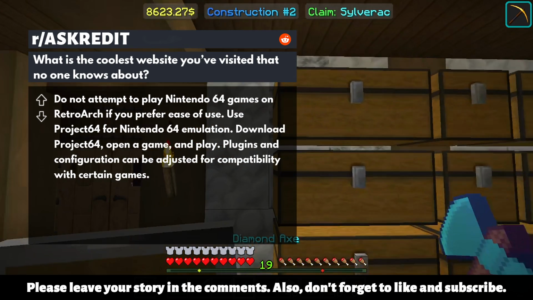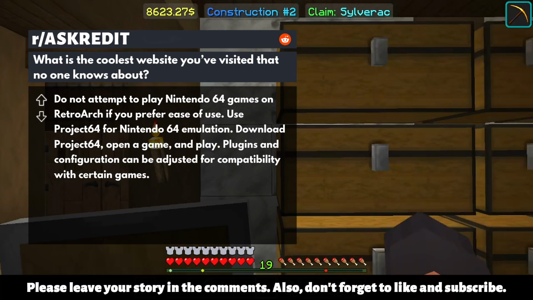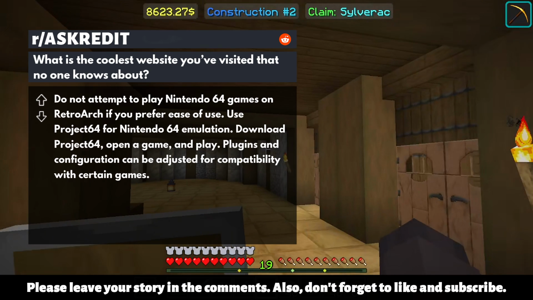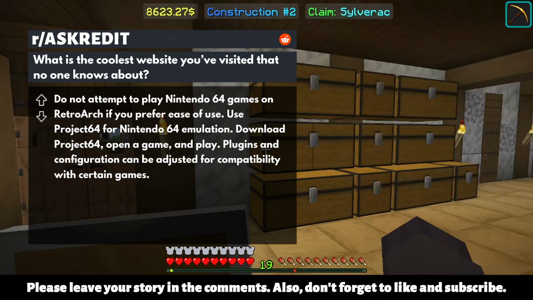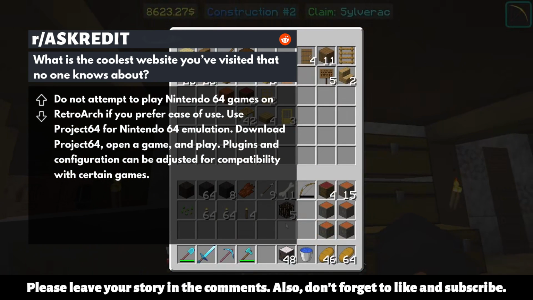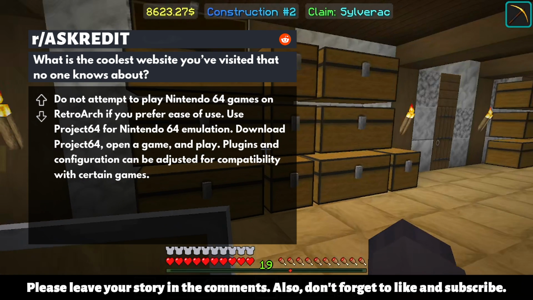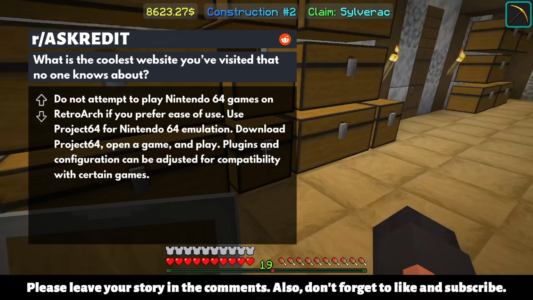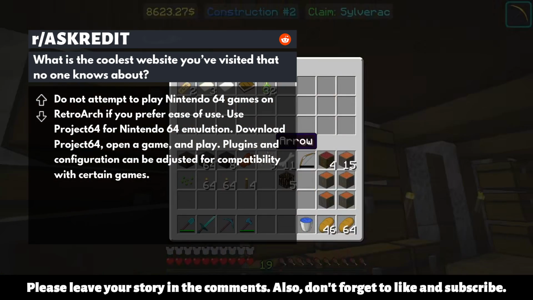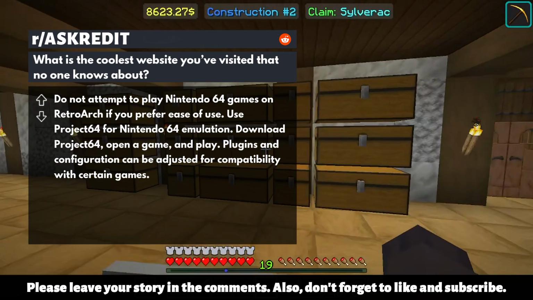Do not attempt to play Nintendo 64 games on RetroArch if you prefer ease of use. Use Project 64 for Nintendo 64 emulation. Download Project 64, open a game, and play. Plugins and configuration can be adjusted for compatibility with certain games.